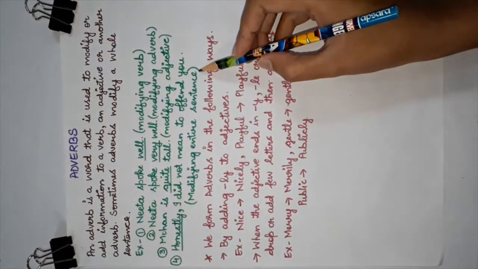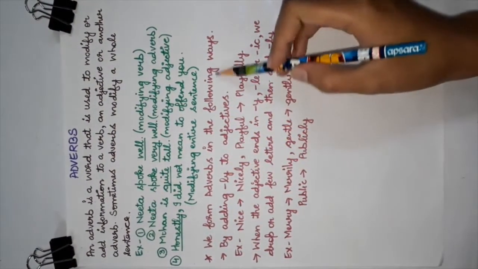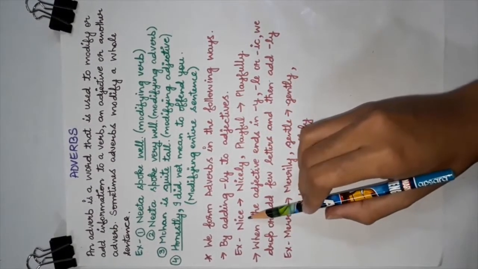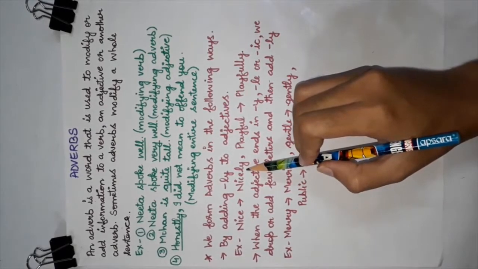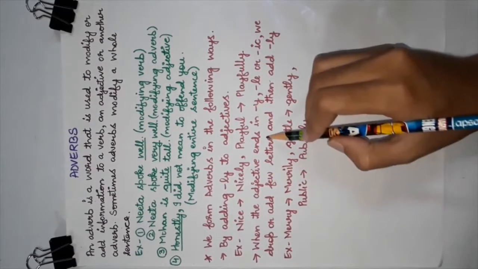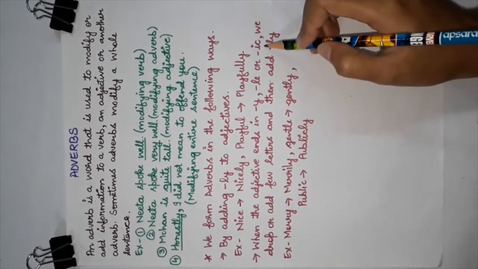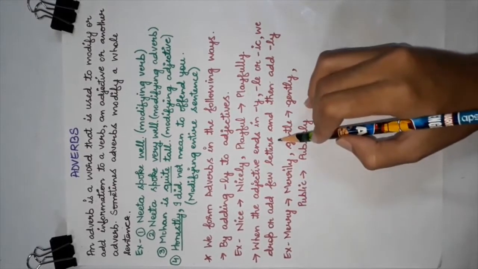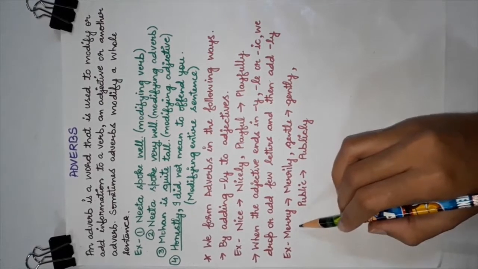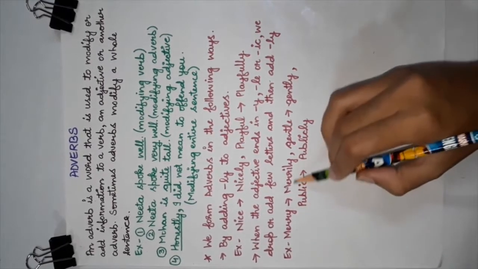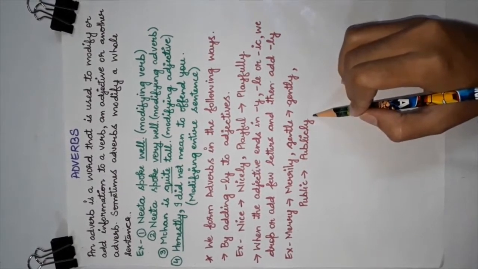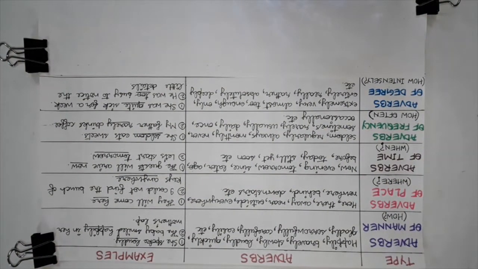So how can we form adverbs? We form adverbs in the following ways, by adding ly to adjectives. For example, nice, adding ly, becomes nicely. Playful, playfully. When the adjective ends in y, le or ic, we drop or add a few letters and then add ly. For example, merry becomes merrily. Gentle, gently. Public, publicly.